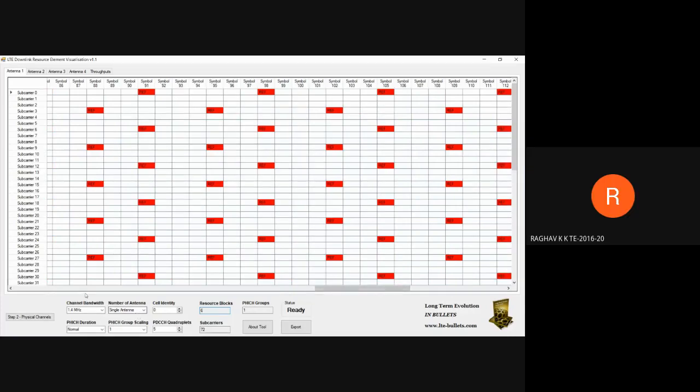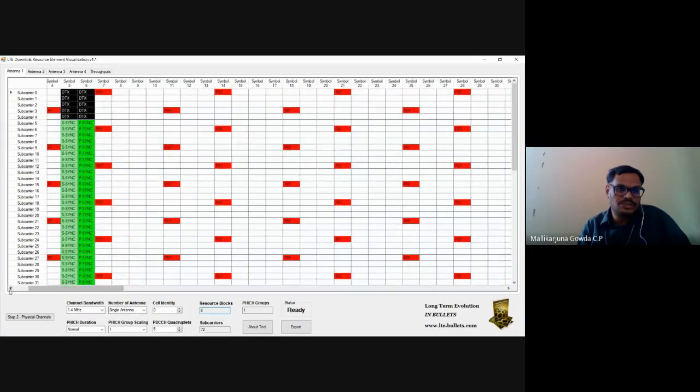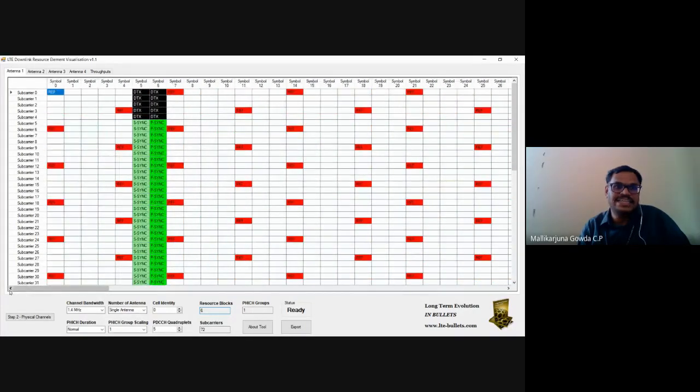Yes, sir. So what I used to say about this P-Sync and S-Sync, any idea? Anybody can say, at least now looking at this diagram, which OFDM symbol of which subframe the P-Sync and S-Sync will occupy? That we need to understand now.